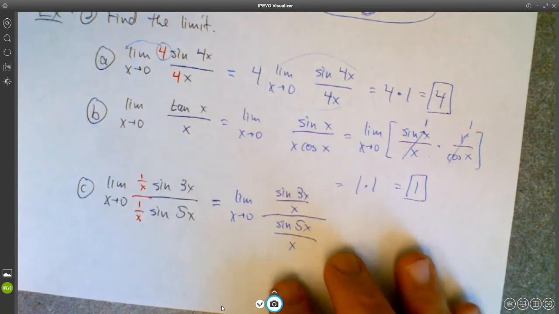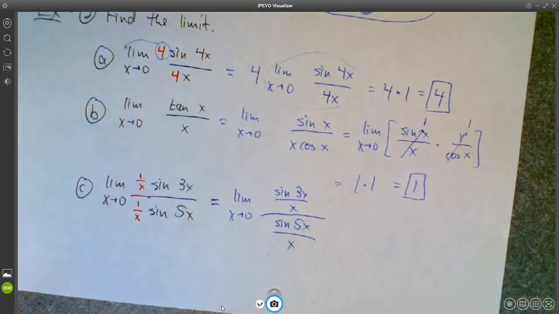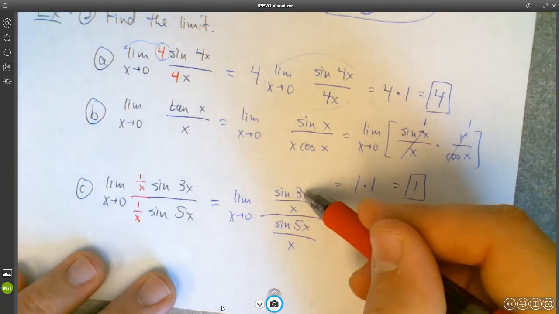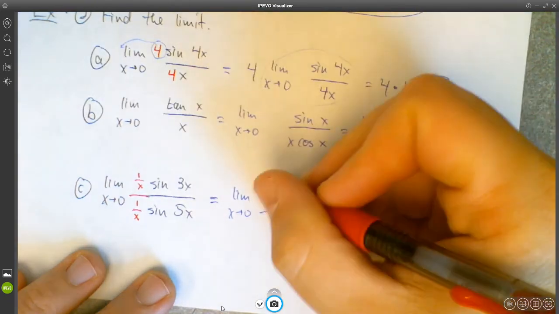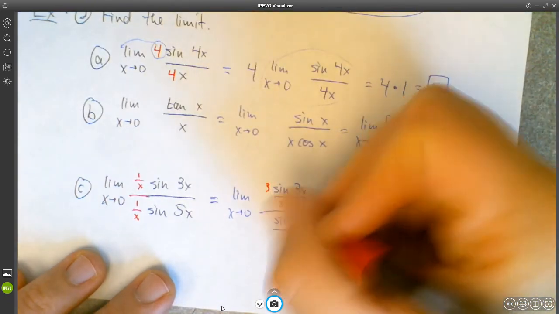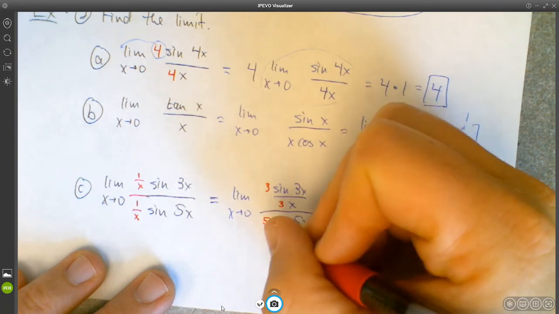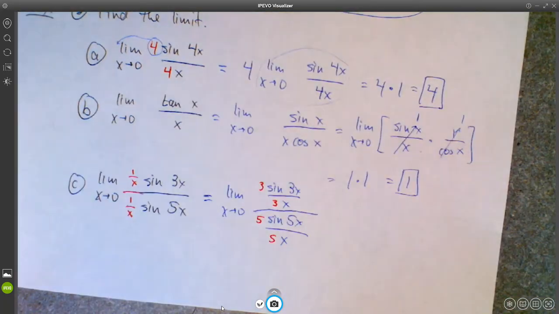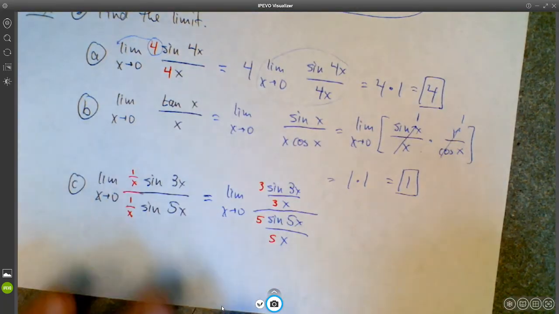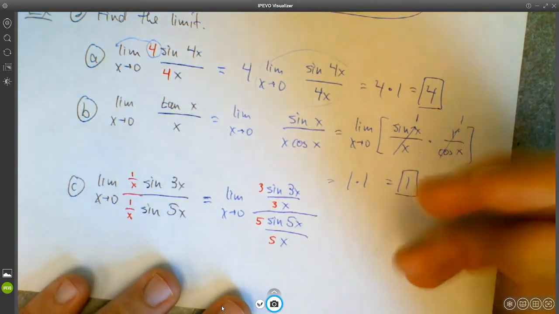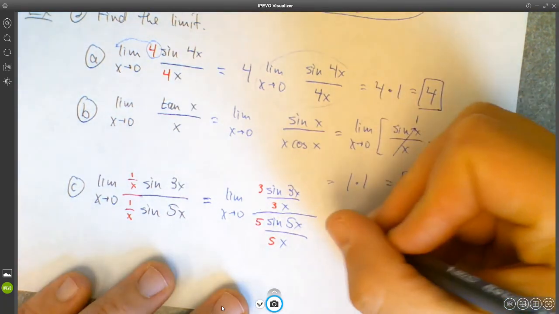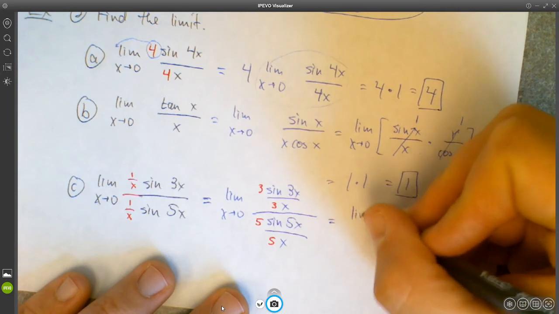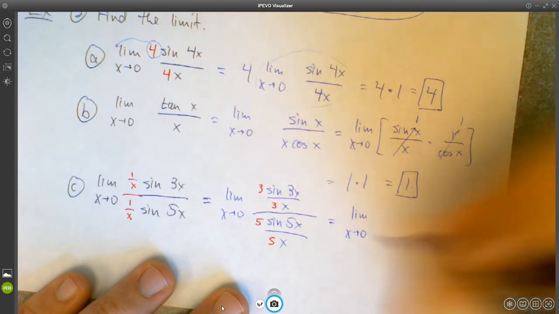Okay, so that's still not quite right, because I need the denominator to match the argument. So in this case, I can multiply by 3 over 3, and in this case, I can multiply by 5 over 5, right? So I'm just multiplying by ones, essentially, which means that I'm not changing the value of anything here. So this gives us limit as x approaches 0.